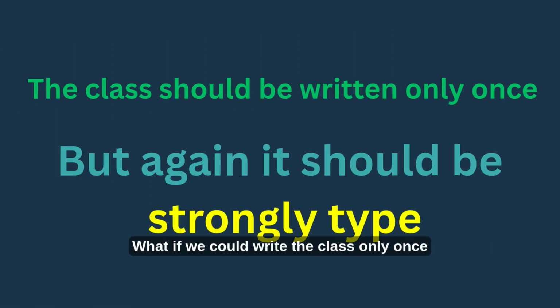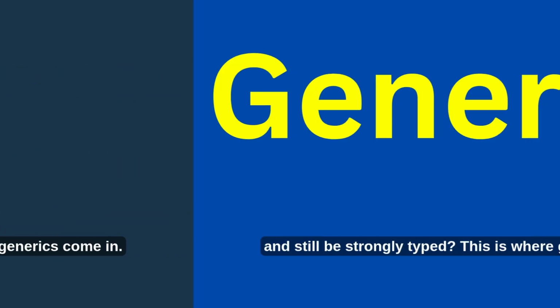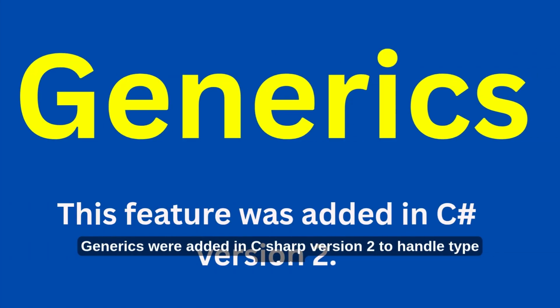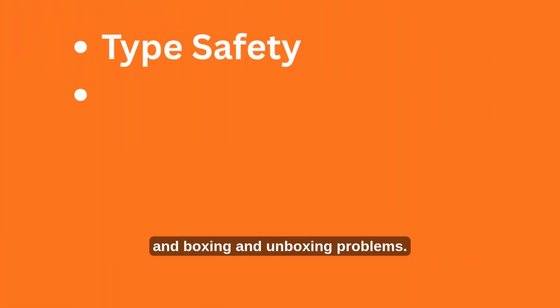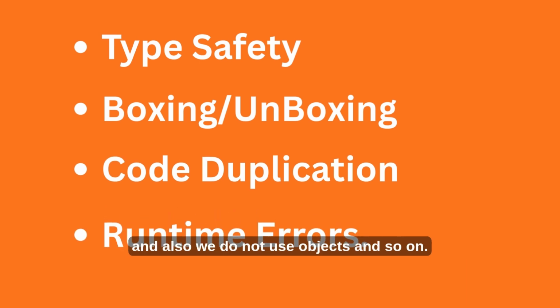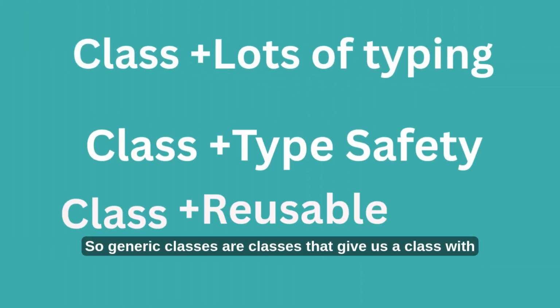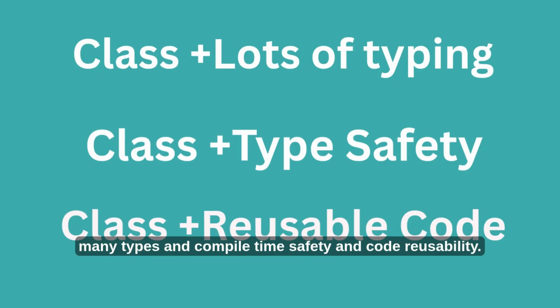What if we could write the class only once, and still be strongly typed? This is where generics come in. Generics were added in C# version 2 to handle type safety and boxing and unboxing problems. Now we don't have duplicate classes with generics, and also we do not use objects. So generic classes give us a class that works with many types, with compile time safety and code reusability.